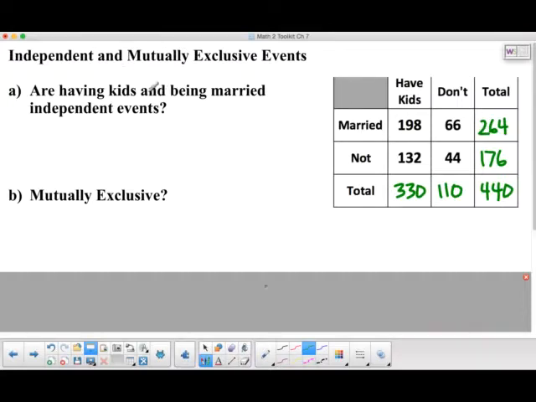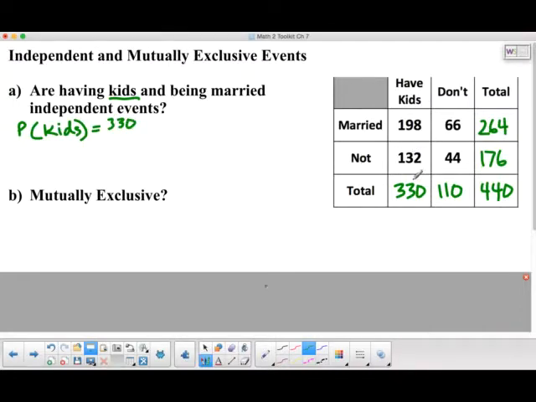So let's look at these two scenarios here. Kids and being married, are these independent events? What you want to do is pick one variable or the other. I'm going to pick kids. What's the chance of somebody having kids altogether here? Of all the people, there are exactly 330 people that have kids.